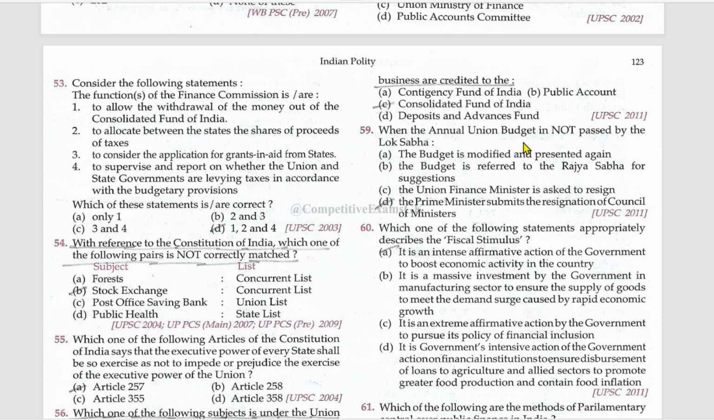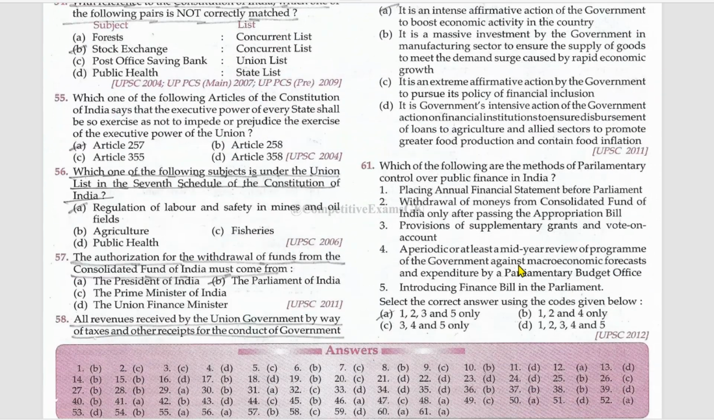When the annual Union budget is not passed by the Lok Sabha, the Prime Minister submits the resignation of the Council of Ministers. Which one of the following statements appropriately describes the fiscal stimulus? It is an intense affirmative action of the government to boost economic activity in the country.